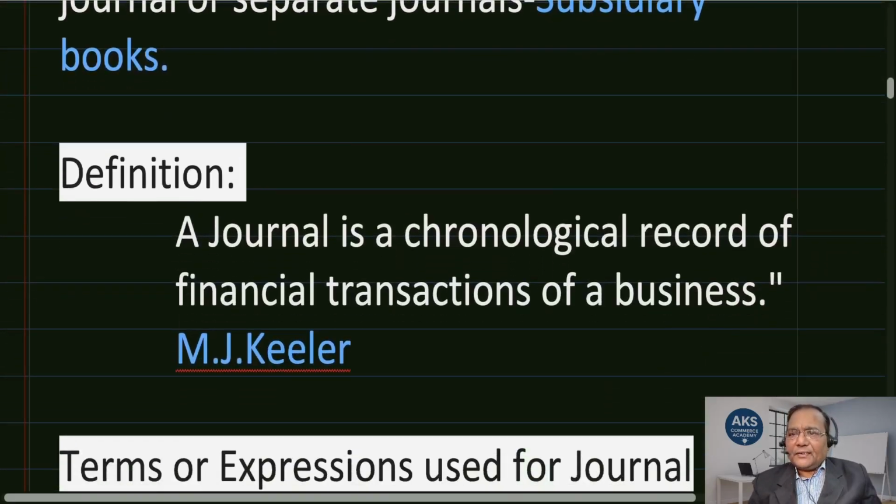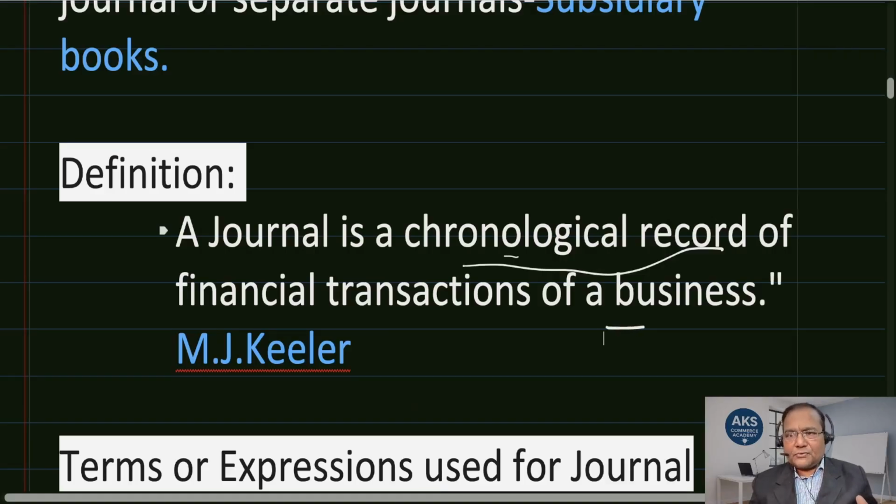Now let's understand the definition. Meaning, to a certain extent we have understood. As we have understood the meaning, in a similar way the definition also gives us the same understanding. It says a journal is a chronological record, meaning as and when it is happening, accordingly it is written sequentially, of financial transactions of a business.